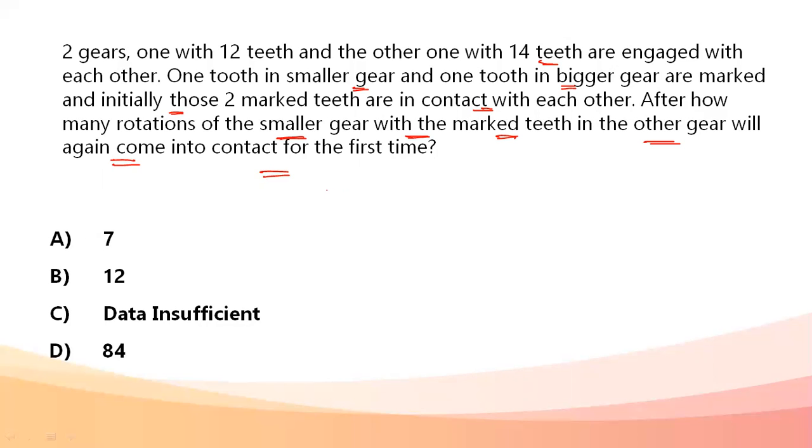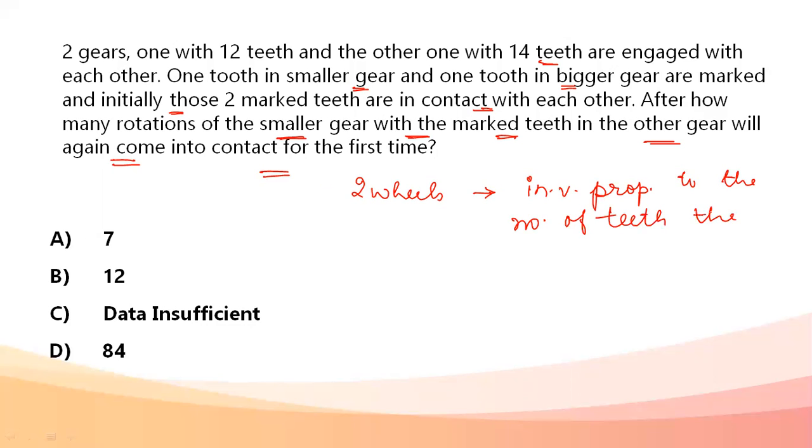The number of rotations the wheels are going to make is inversely proportional to the number of teeth the wheel has.